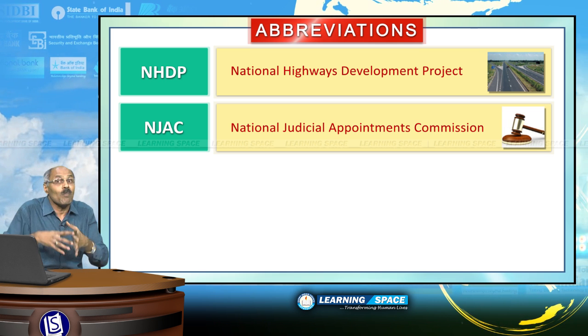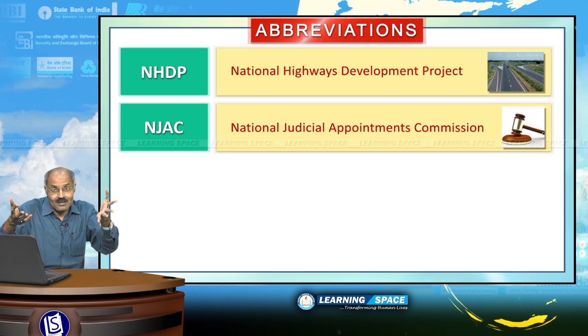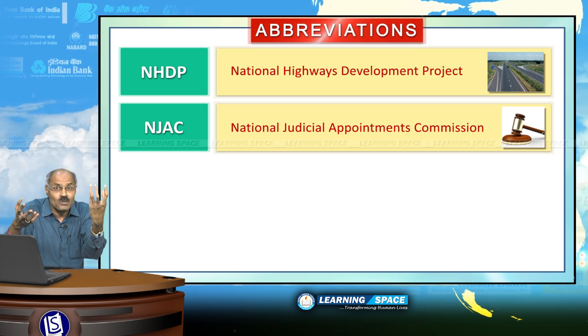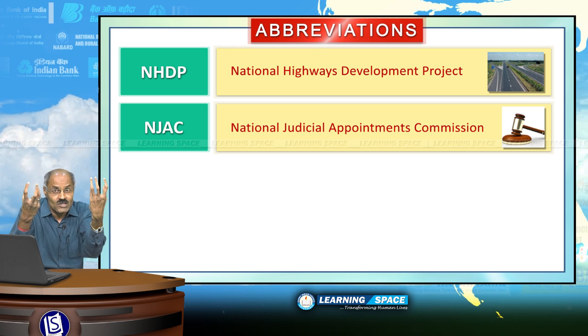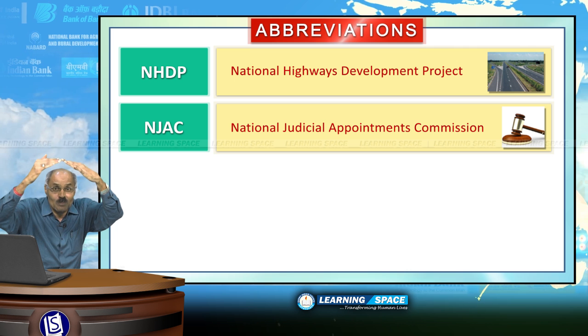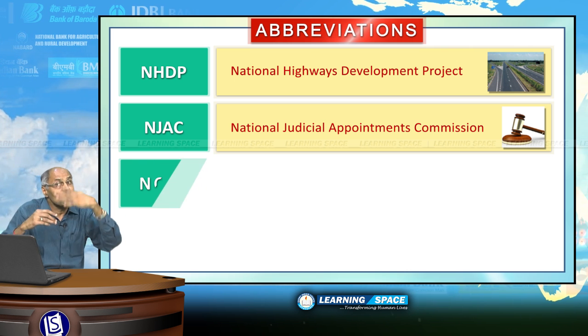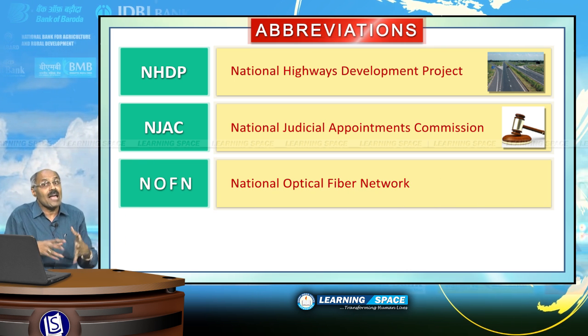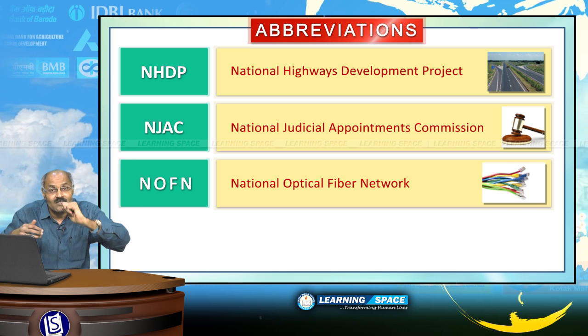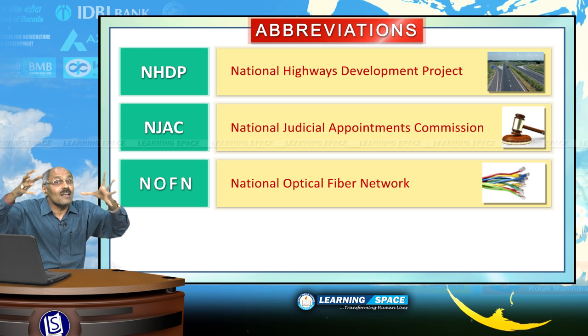NJAC, National Judicial Appointments Commission. This looks at the appointment of judges. It will have equal say of judges. 3 from judiciary, 3 from non-judiciary will select the judges to High Courts and Supreme Court. National Optical Fiber Network. This is the ambitious program of connecting 2.5 lakh villages in the country through optical fiber.